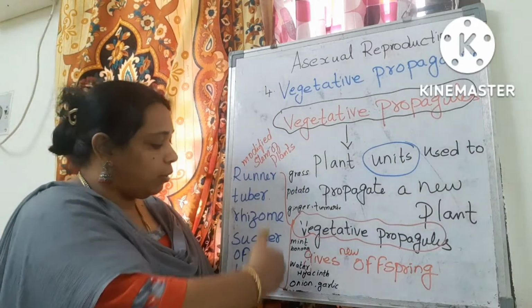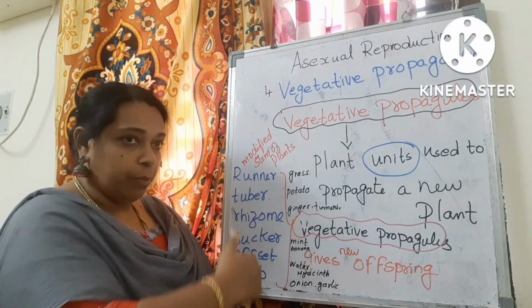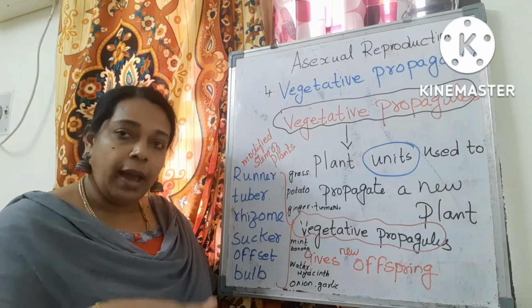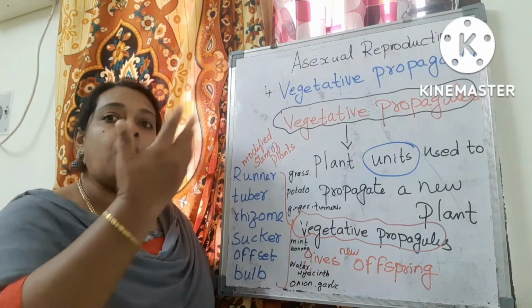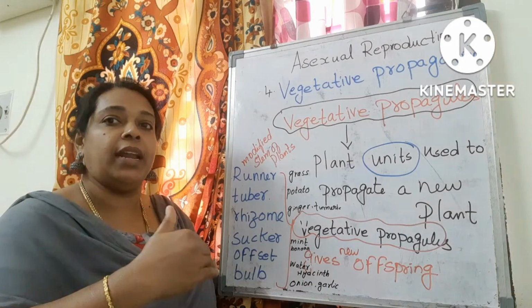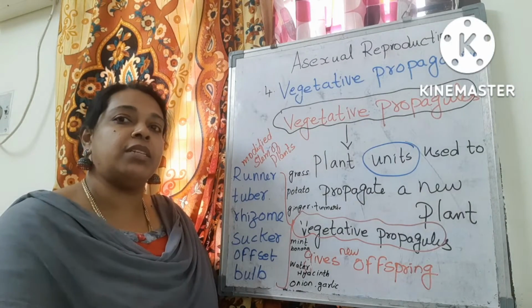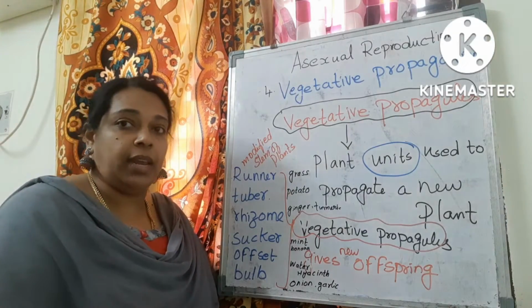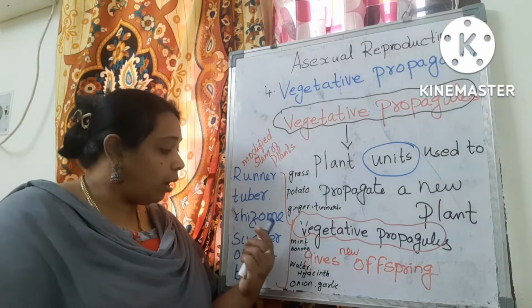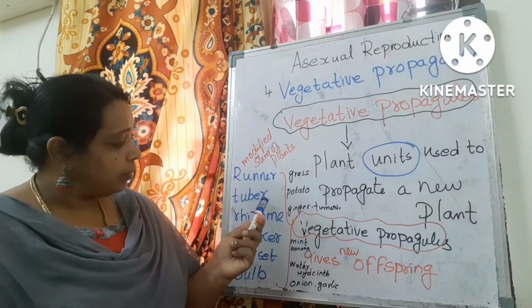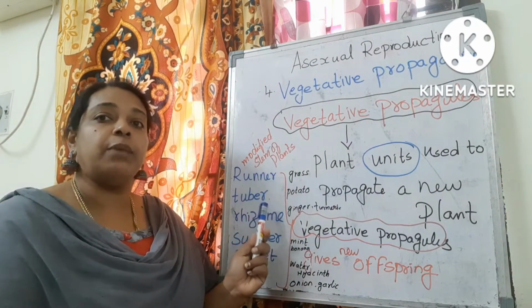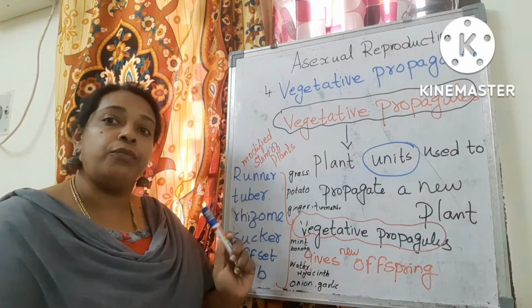Some of them are subaerial. Subaerial means they grow underground and then come outside the ground. Some part will be inside and later they will come out. That is known as subaerial. And some are also tubers. These are also modified stems, which do storage of food.